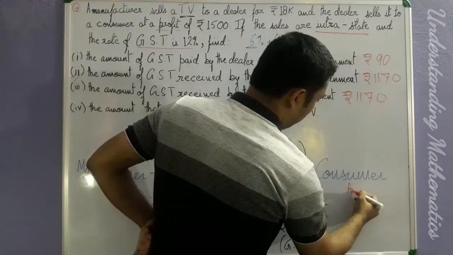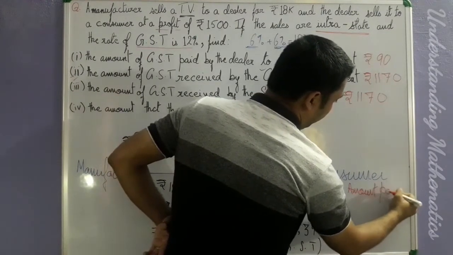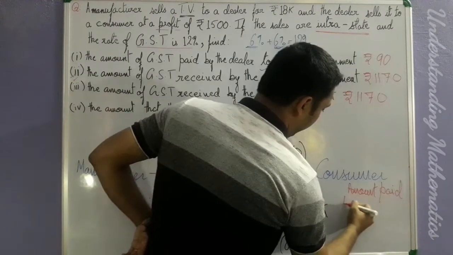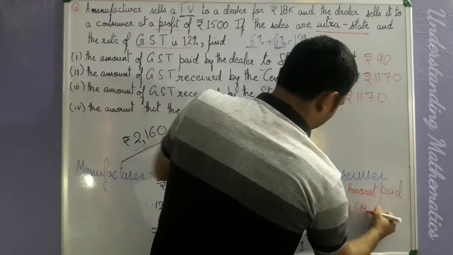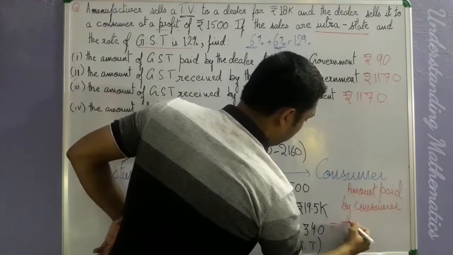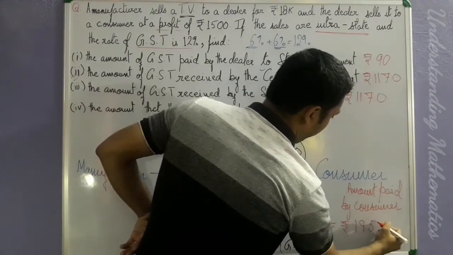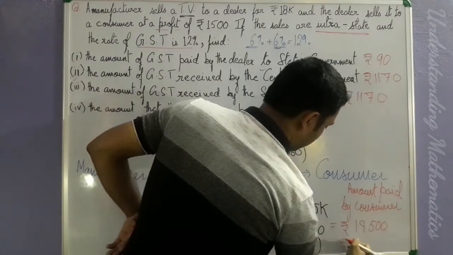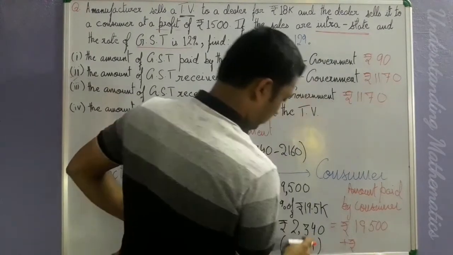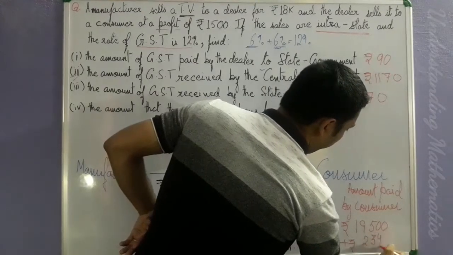So the amount paid by the consumer is rupees 19500 plus 2340.